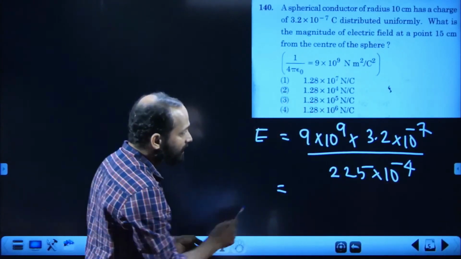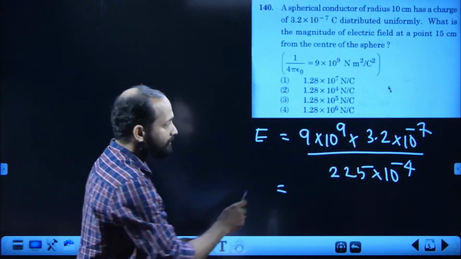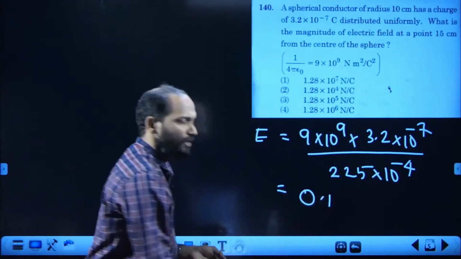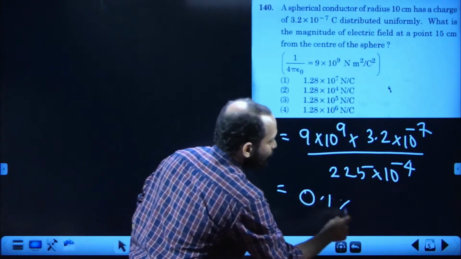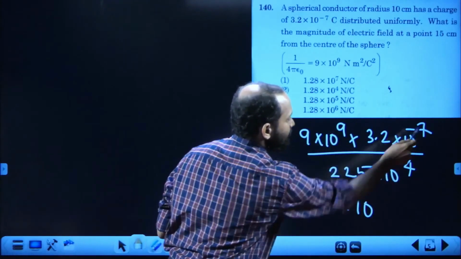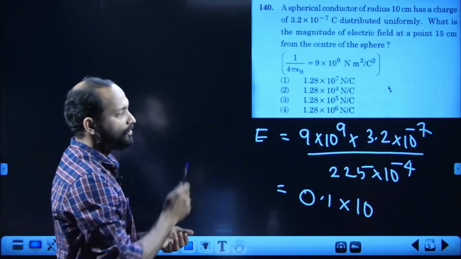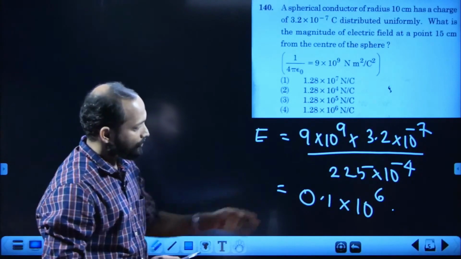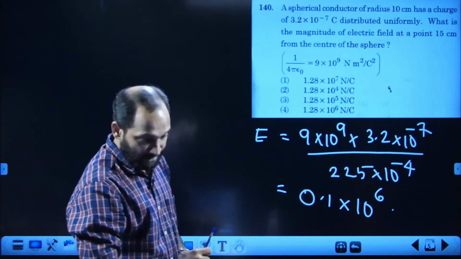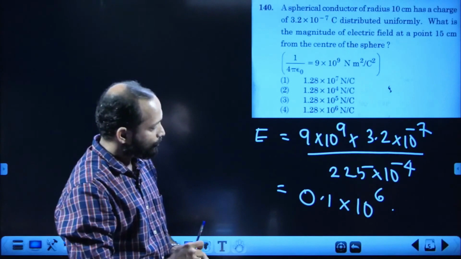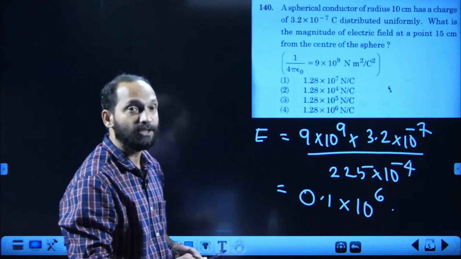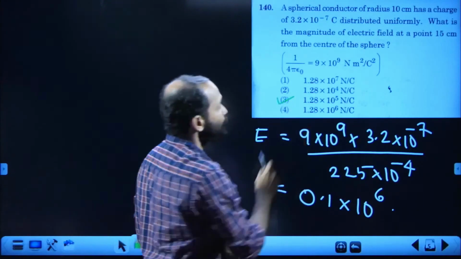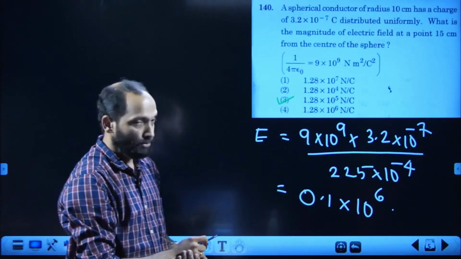Approximations are necessarily done. 9 into 3 is 27. So this 27 divided by 225 will be nearly 0.1 something, let it go, into 10 power. This minus 4 and minus 7 cancels, and minus 3 comes in the numerator and plus 6 comes in the numerator. That means 0.1 × 10^6, that is 1 point something × 10^5 should be the answer. Then the right answer is 1.28 × 10^5, right?